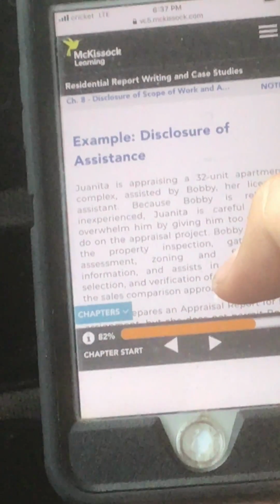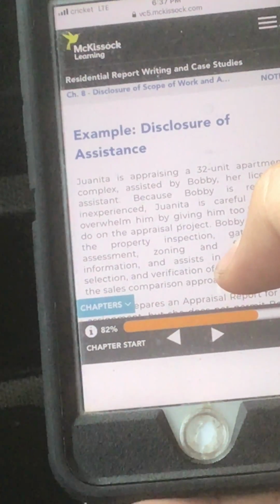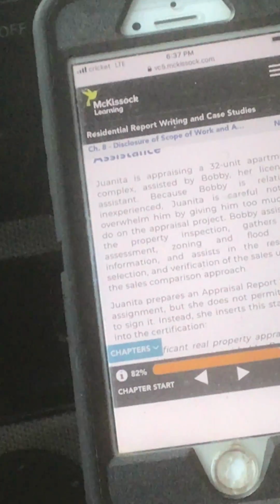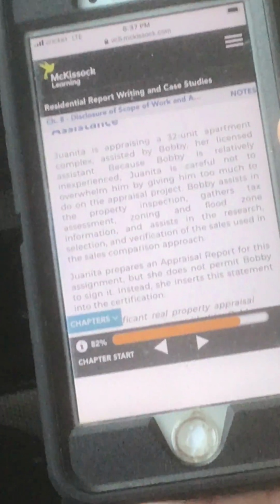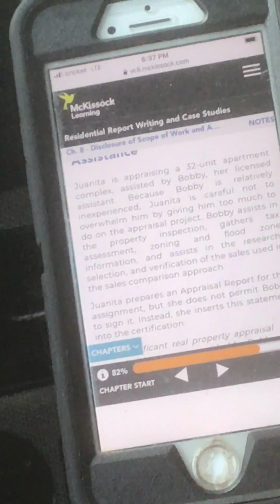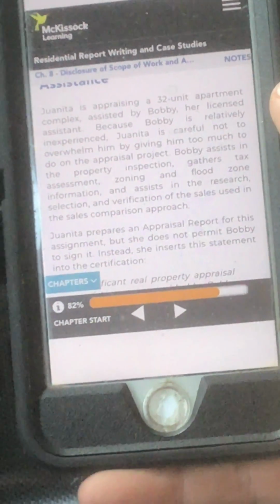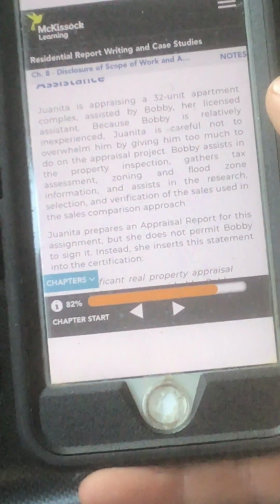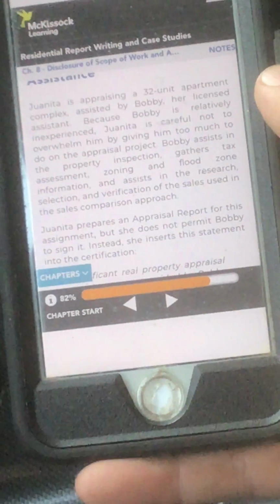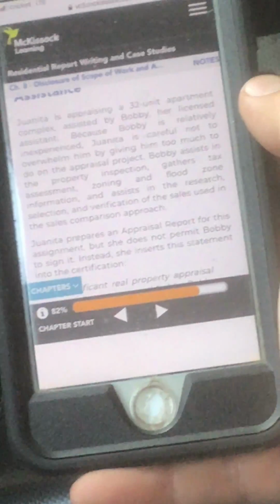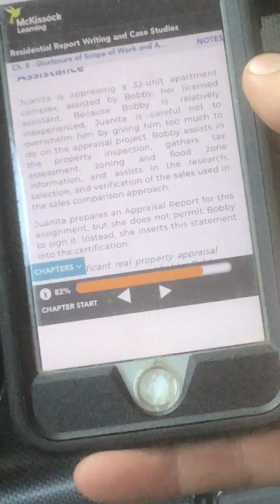Example, disclosure of assistance. Juanita is appraising a 32-unit apartment complex, assisted by Bobby, her licensed assistant. Because Bobby is relatively inexperienced, Juanita is careful not to overwhelm him by giving him too much to do on the appraisal project.